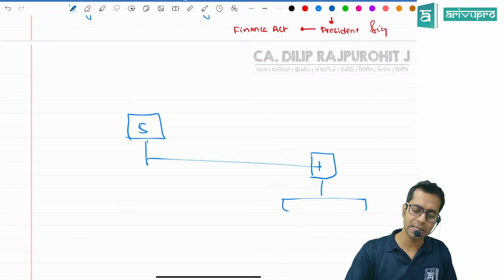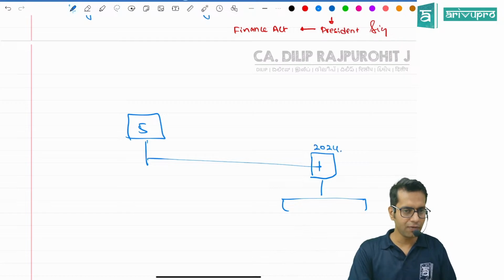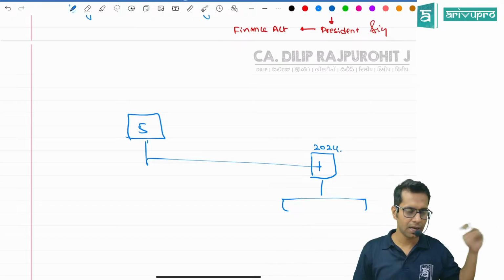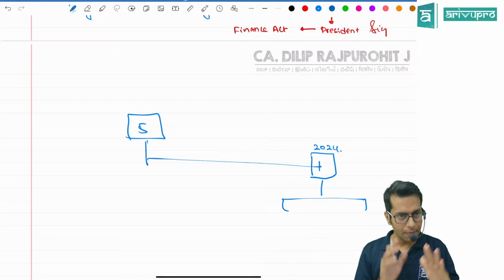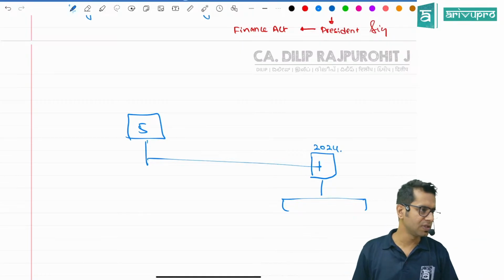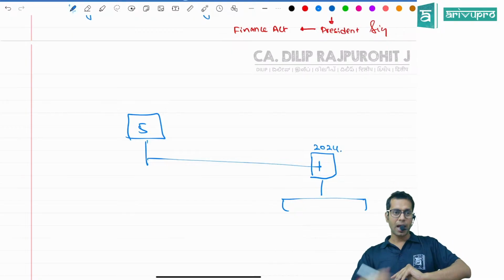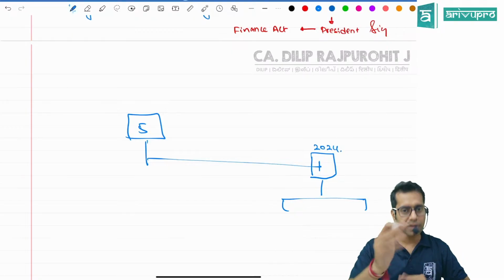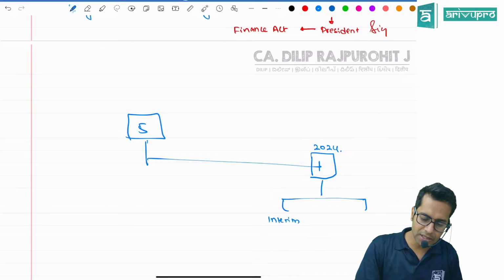So in the year when election is happening, like, do you know that last year election happened? The 2024 central election happened, and again the BJP government came into power. So normally in the year of election, there will be two budgets. One budget will happen before the election. Another budget will happen after the election. The budget which happens before the election is called the interim budget, and the budget which happens after the election is called the final budget.